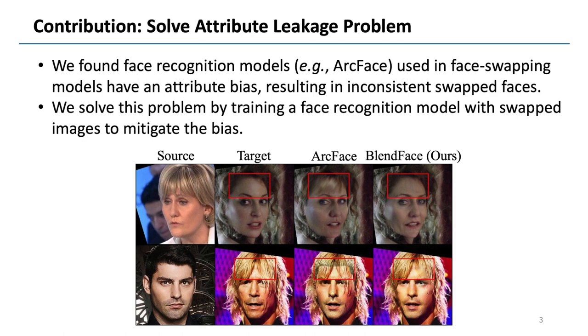However, existing face swapping models sometimes transfer source attributes into swapped results, as shown in the figure. We call this problem attribute leakage. In this work, we identify that this problem is caused by face recognition models that are used in face swapping models as identity encoders. We present a novel identity encoder, BlendFace, to address this problem and achieve more consistent face swapping.